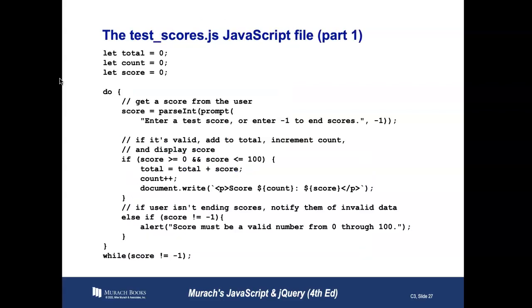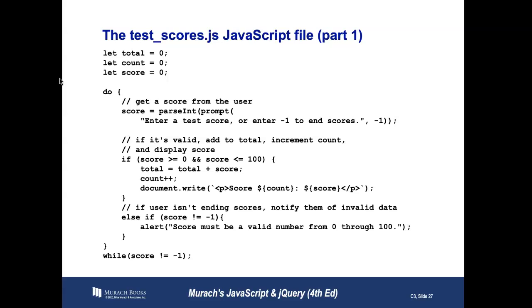So let's talk about how it works. By using a do while loop, we can make this function. I'm using let total equals 0, count, score. All of these start at 0. First thing we do is get the score from the prompt. So you see score equals parseInt, prompt enter test score, or enter -1 to end scores. And -1 is by default in the text field in the prompt box.